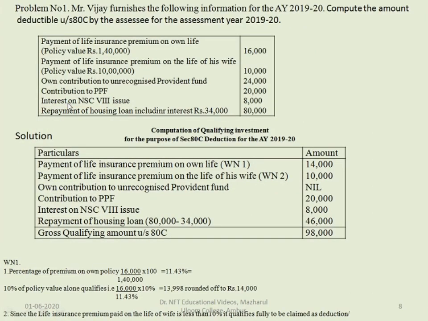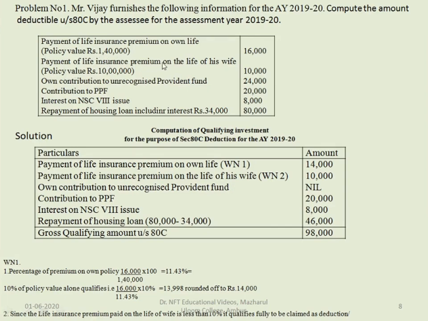Now let us see one problem based on this. Mr. Vijay furnishes the following information for the assessment year 2019-20. Compute the amount deductible under 80C by the assessee for the assessment year 2019-20. Payment of life insurance premium on his own life is 16,000. Policy value is given, that is 1,40,000.